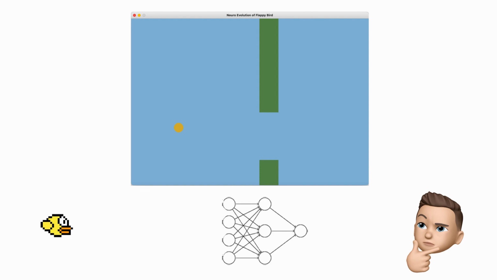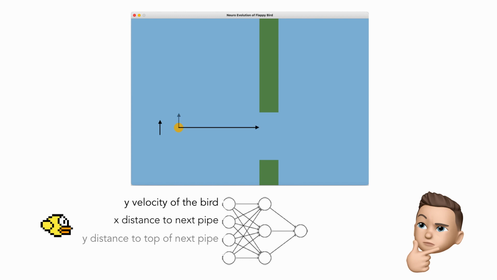First, we need to define what each bird can see, which will be the y velocity of the bird, the x distance to the next pipe, the y distance to the top of the next pipe, and the y distance to the bottom of the next pipe. Each frame, these values will be passed to the neural network as inputs, which will give an output value to determine whether or not the bird jumps.